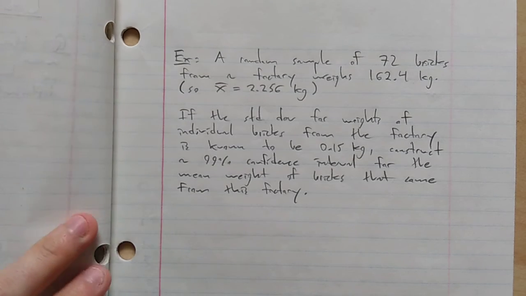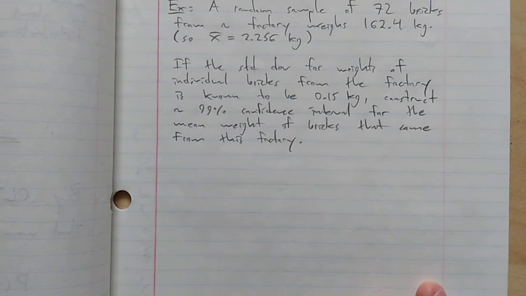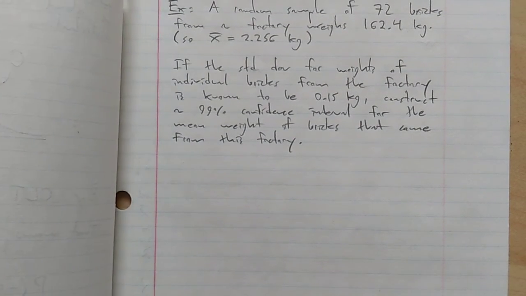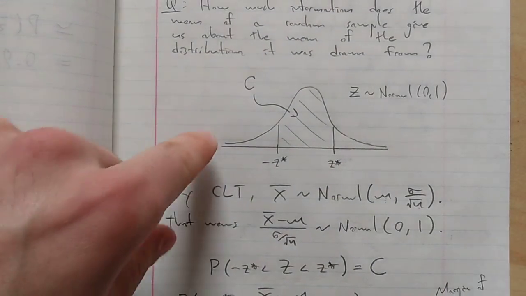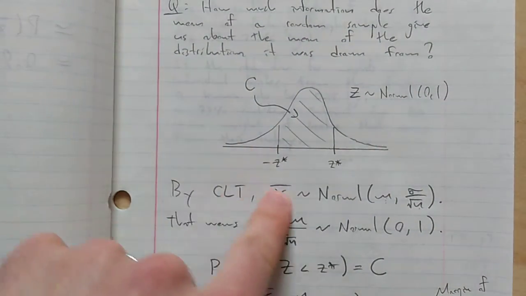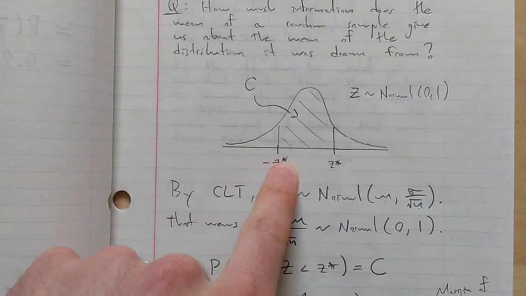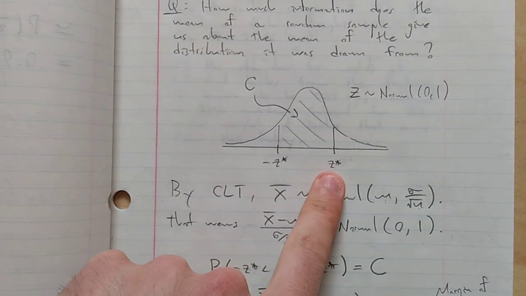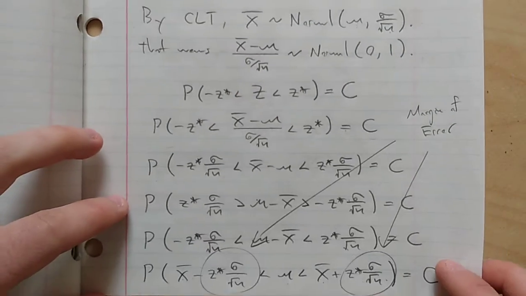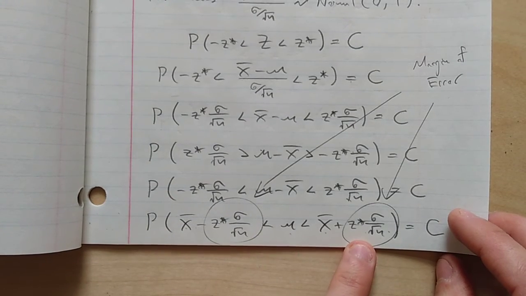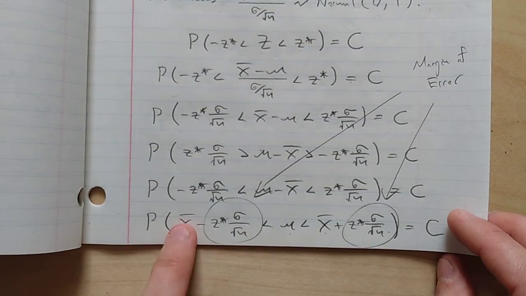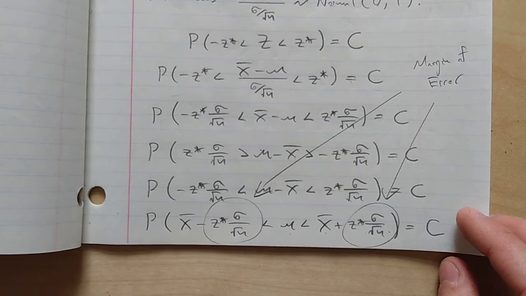Okay. And so how do we do that? Here's the procedure. Step 1 is to figure out these numbers, minus z star and z star. Step 2 is to use those to compute this margin of error, and then we'll add the margin of error to our sample mean to get an interval. Okay?